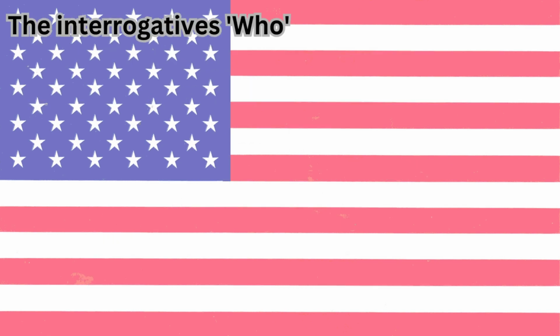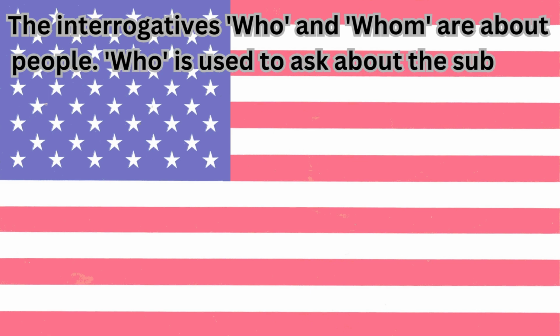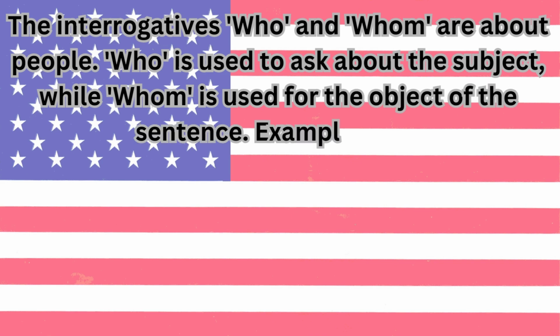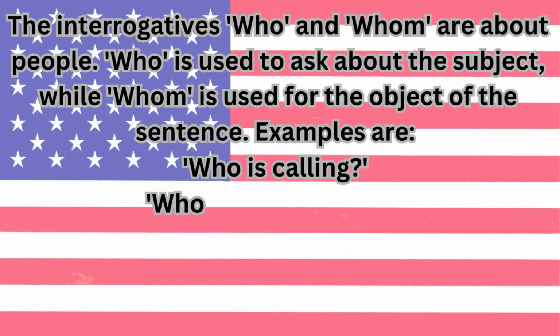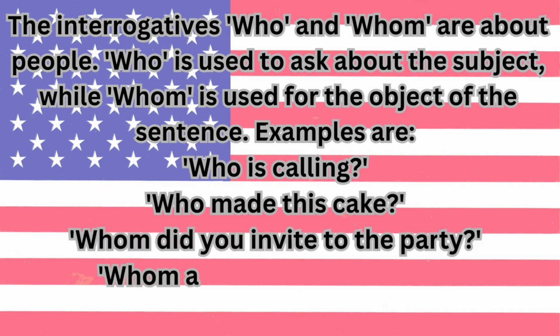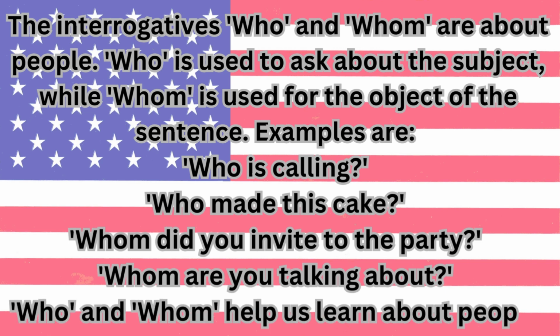The interrogatives who and whom are about people. Who is used to ask about the subject, while whom is used for the object of the sentence. Examples are, who is calling? Who made this cake? Whom did you invite to the party? Whom are you talking about? Who and whom help us learn about people.